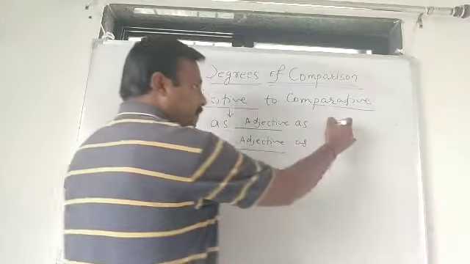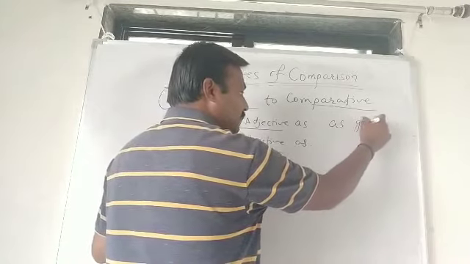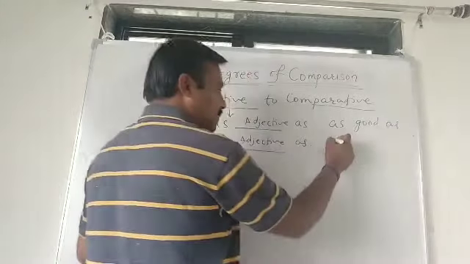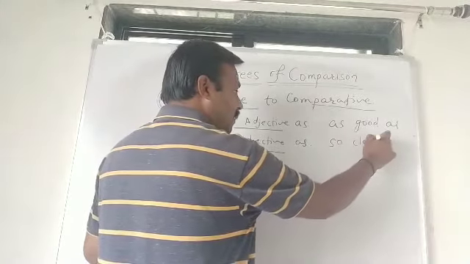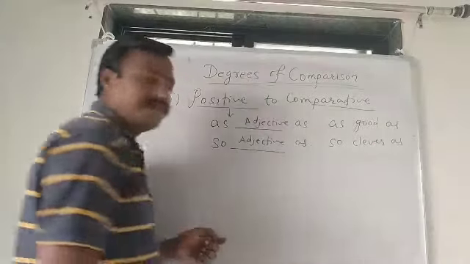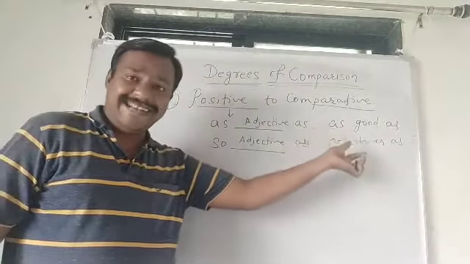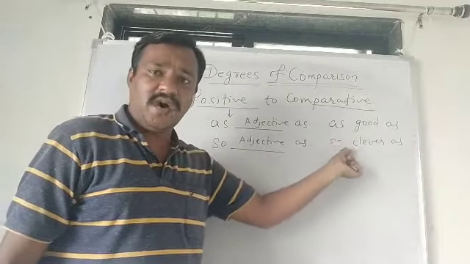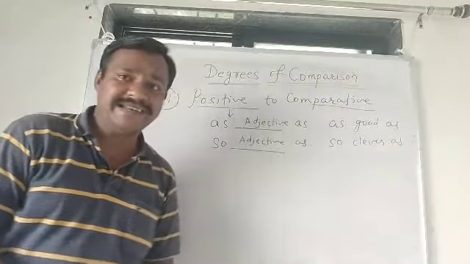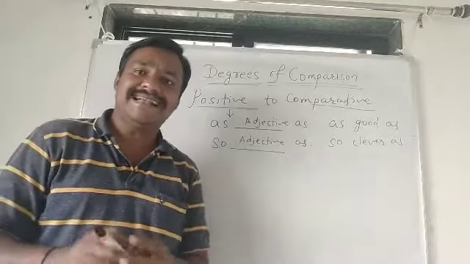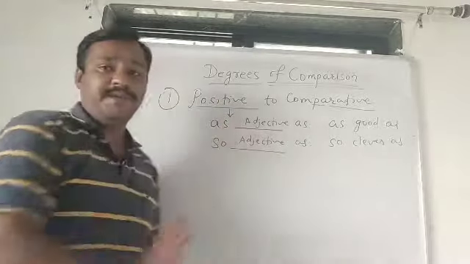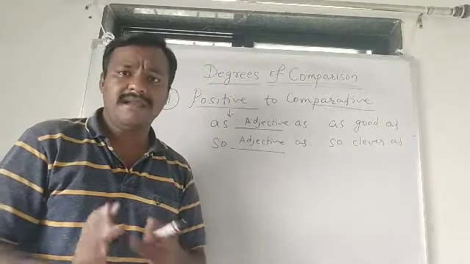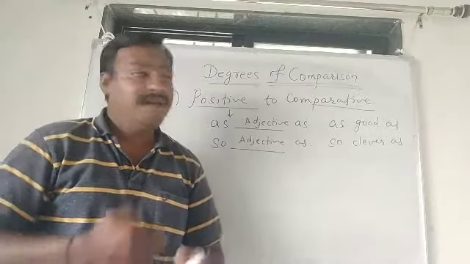For example, as good as, so clever as. If in a sentence as, adjective, as, or so, adjective, as are included, it means that is a sentence of positive degree. It is very easy to identify that.